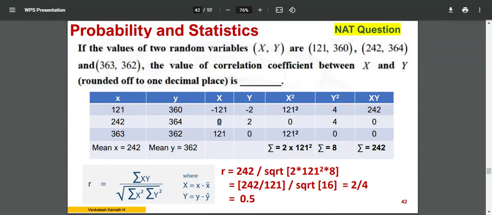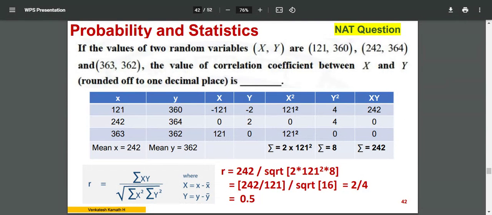Then 362 is the mean here. You can deduct it easily. 360 minus 362, 364 minus 362, 362 minus 362. This difference you can calculate: minus 2, plus 2, 0. Again, note one of them is 0. Now you have to calculate x square, y square, xy based on these x and y values.